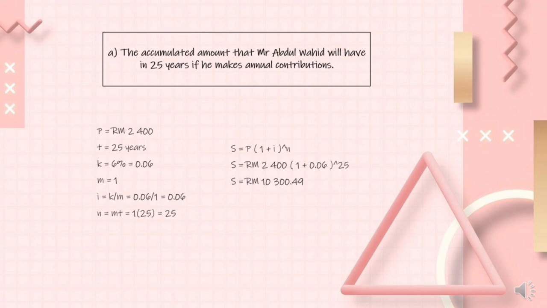So the formula we use in this question is S equal to P bracket 1 plus I bracket power of N. So S equal to RM 2,400 bracket 1 plus 0.06 bracket power of 25. So S equal to RM 10300.49.